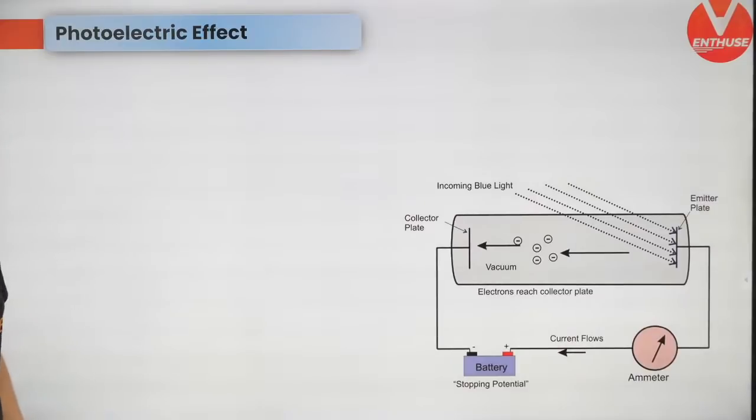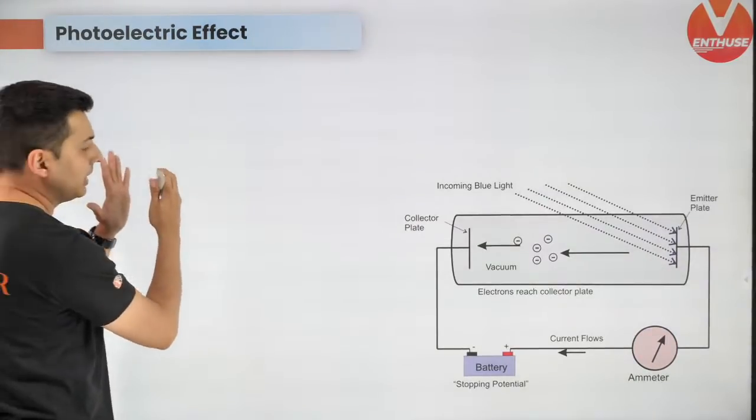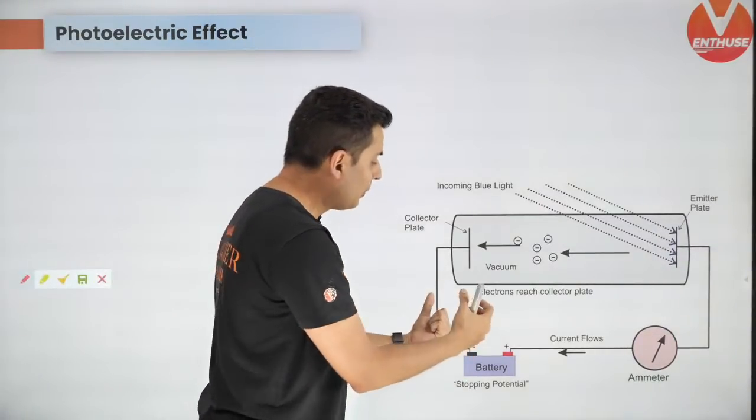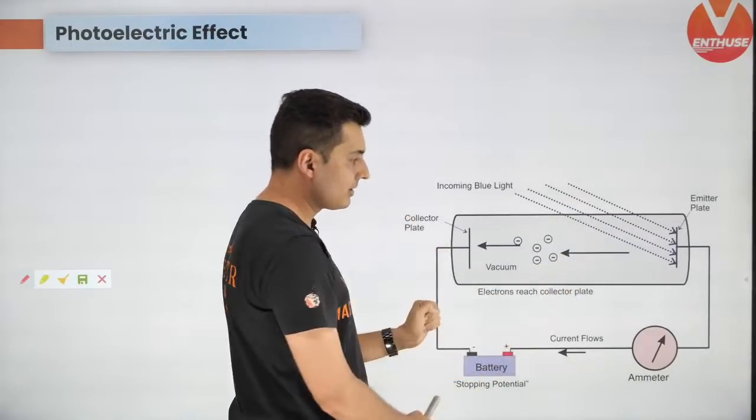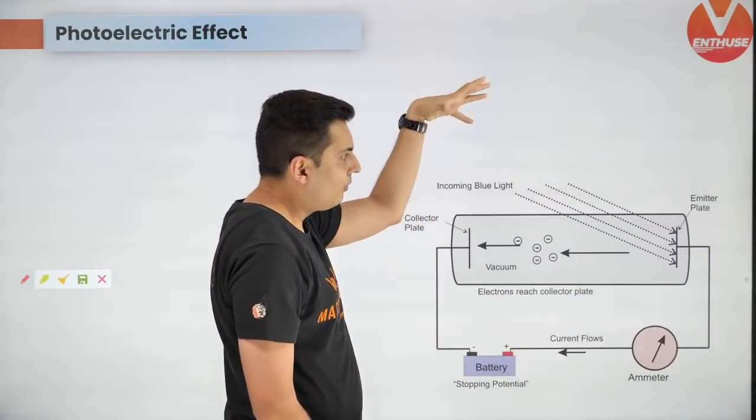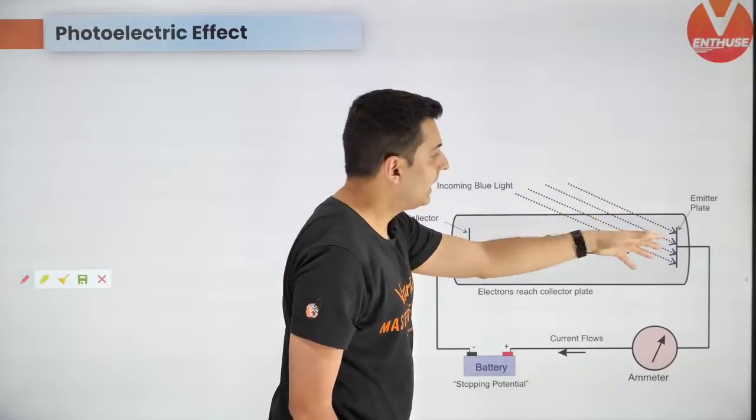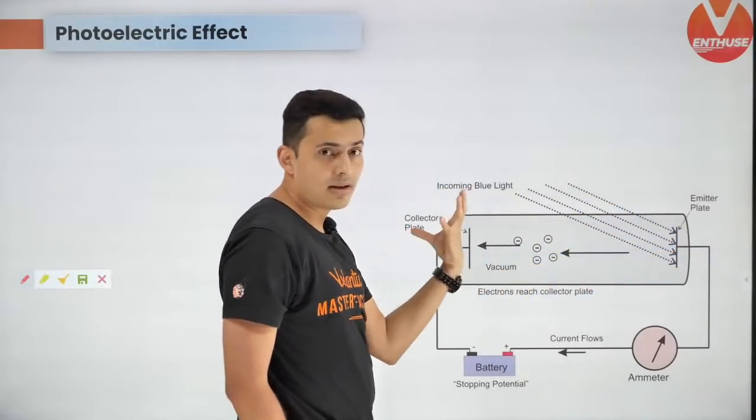Next up is photoelectric effect. Remember when you power up two plates, on one of the plates you see light falling, and because of which electrons are coming out.